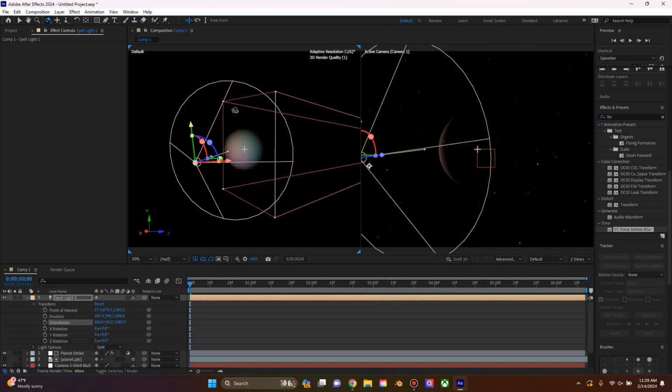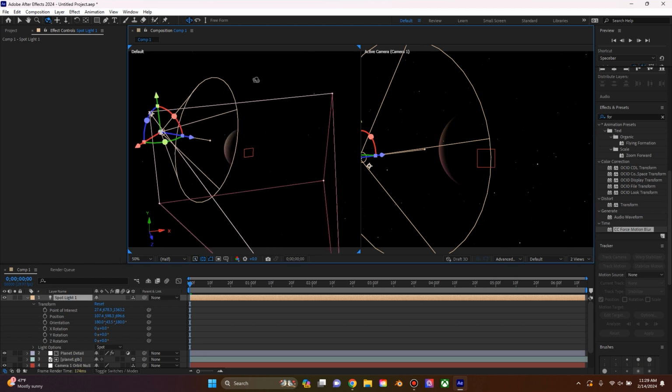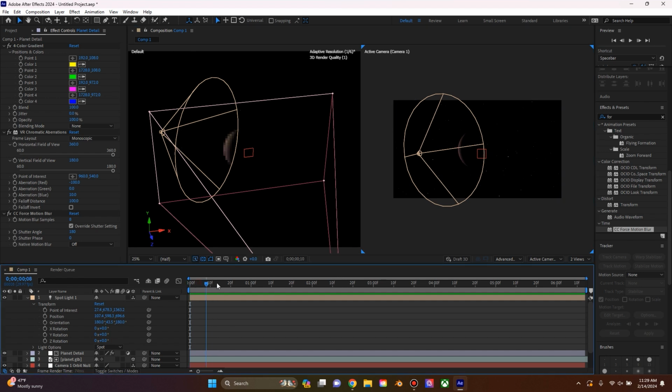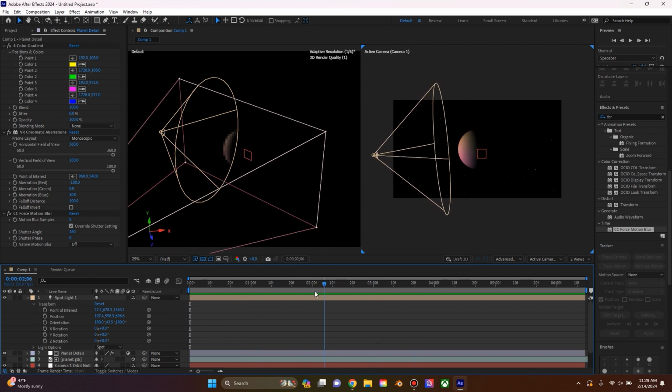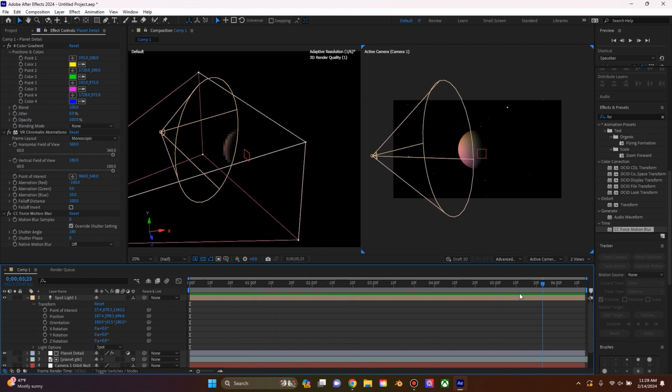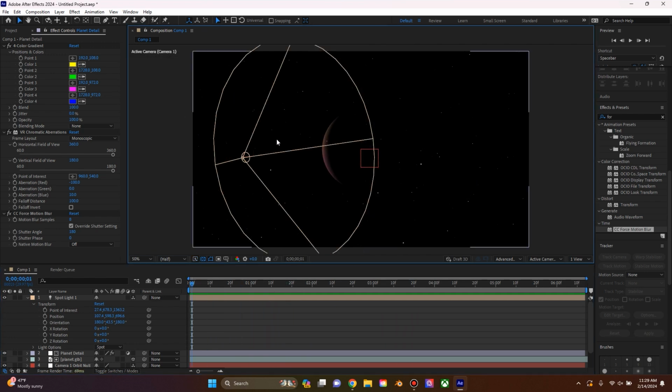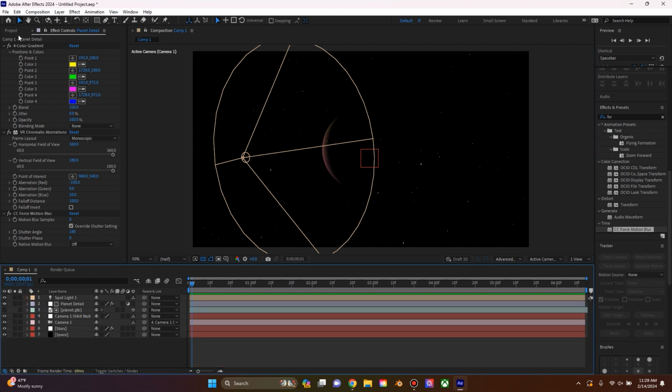So now that I've oriented the light the way I want it, we can see over here on the right view that we can just barely see a little bit of light coming around the edge of the planet, and then as our camera moves, that light becomes definitely more visible. Now the next thing to do is to sell this artificial sun that we've created. And the way to do that is using an effect that I did in the last video where I just created a random distant sun.